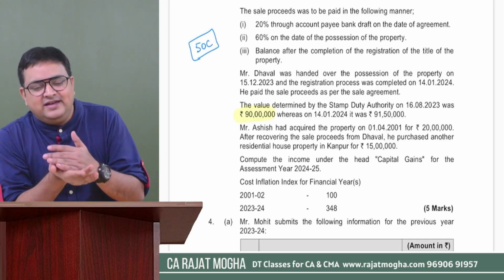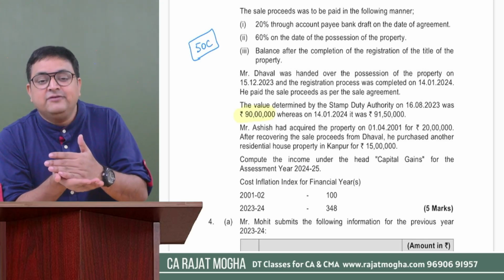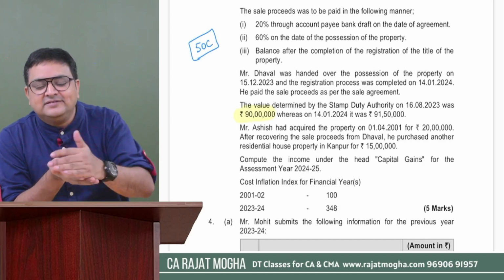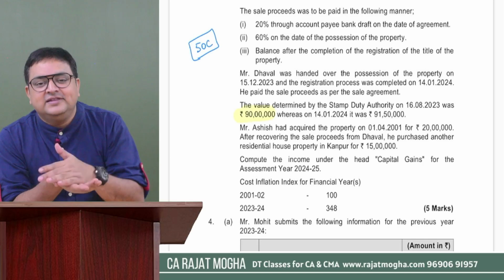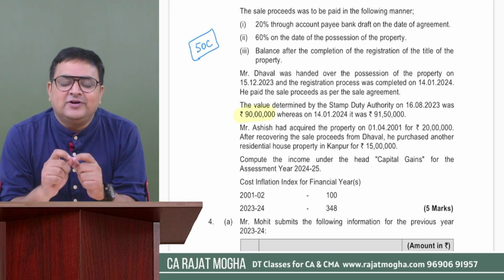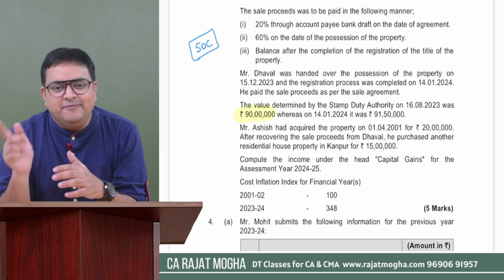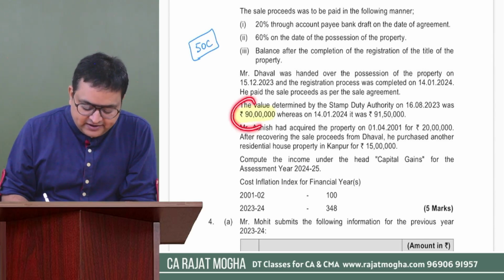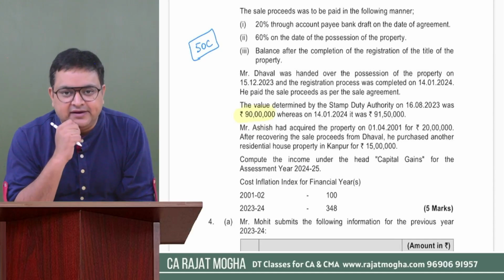So 50C says that seller, if you are transferring your property at less than the stamp duty value, then we are going to take full value of consideration as stamp value, right? So in this case, we have to take 90 lakh and we will not take 80 lakh.